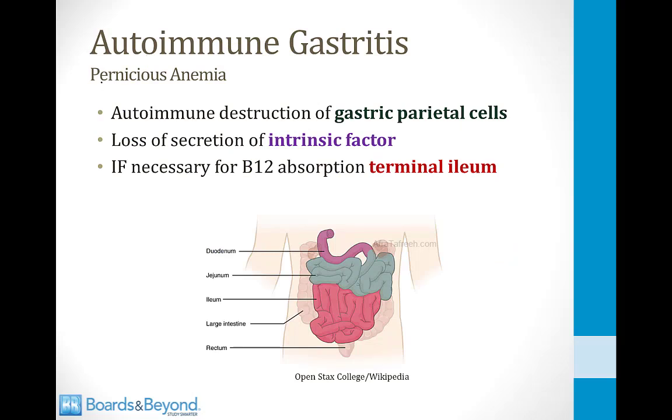This is sometimes referred to as pernicious anemia. In this form of gastritis, there is autoimmune destruction of gastric parietal cells. And gastric parietal cells, recall, secrete intrinsic factor, which is necessary so that vitamin B12 can be absorbed in the terminal ileum. Therefore, if you have this form of chronic gastritis, you can become deficient in vitamin B12, and that can lead to anemia. And years ago, this anemia was uniformly fatal. That's how it got its name, pernicious anemia. The word pernicious means deadly.